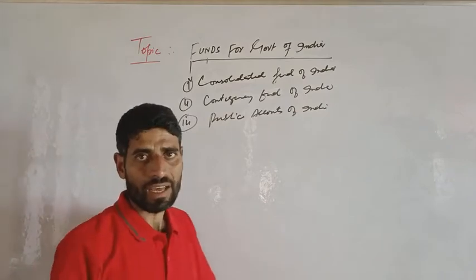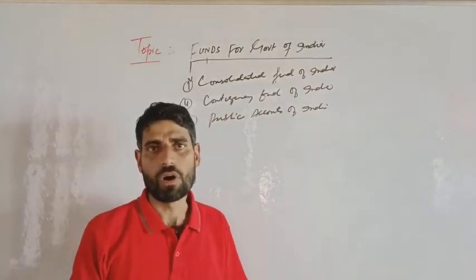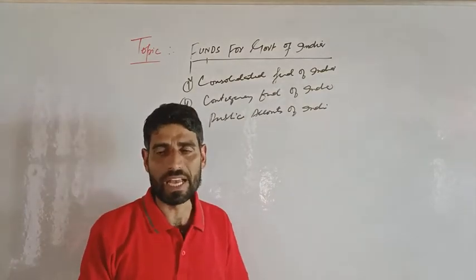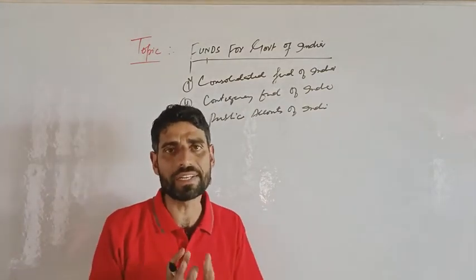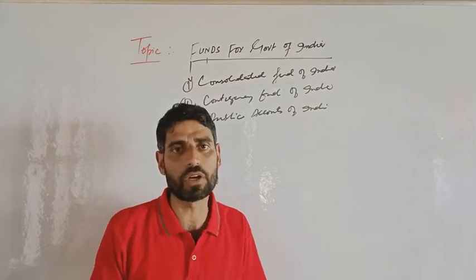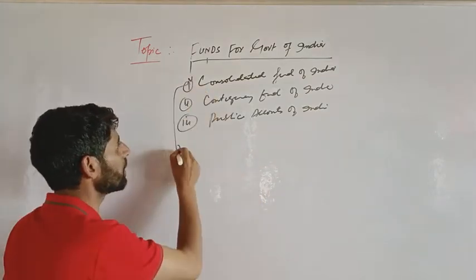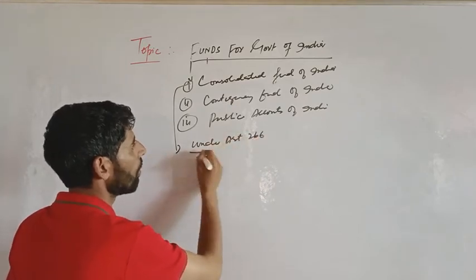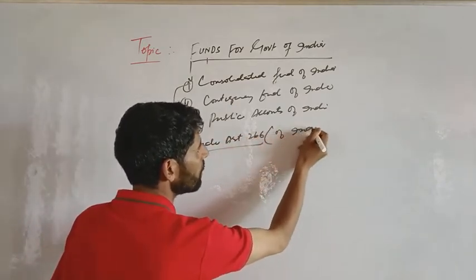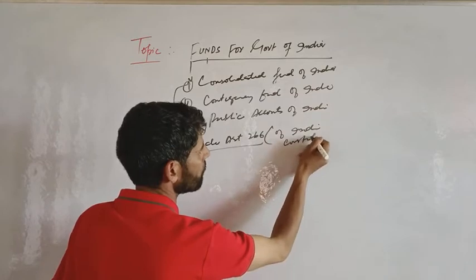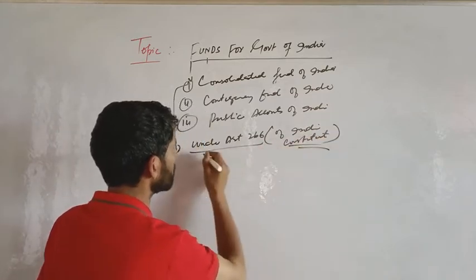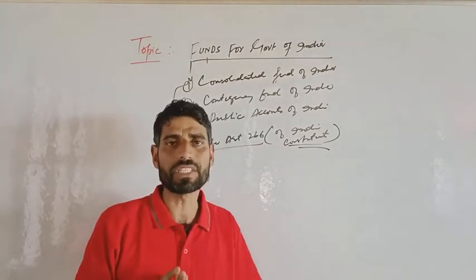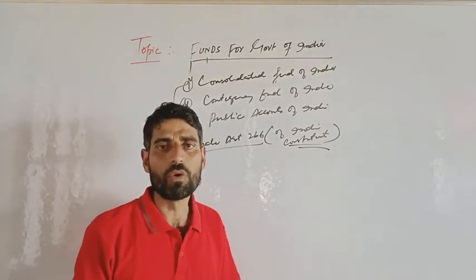As we know, there are three types of funds of the central government. So first is the Consolidated Fund of India. This fund was created under Article 266 of the Indian Constitution. The Consolidated Fund of India is the most important of all the accounts of the government.